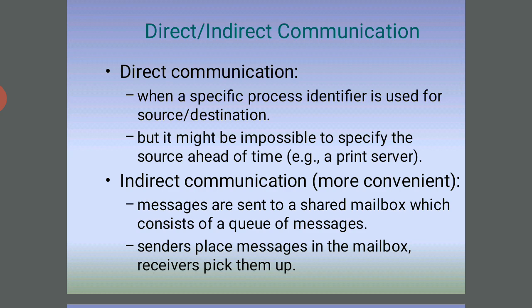This type of message we send by mail merge to a number of students with only one message. So we send such messages by indirect communication, which is more convenient. The senders place the messages in the mailbox and the receivers pick them up.